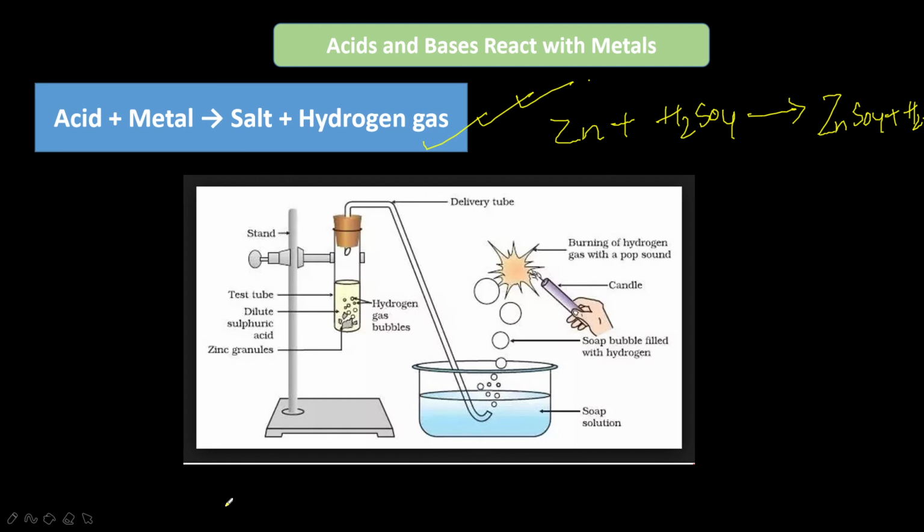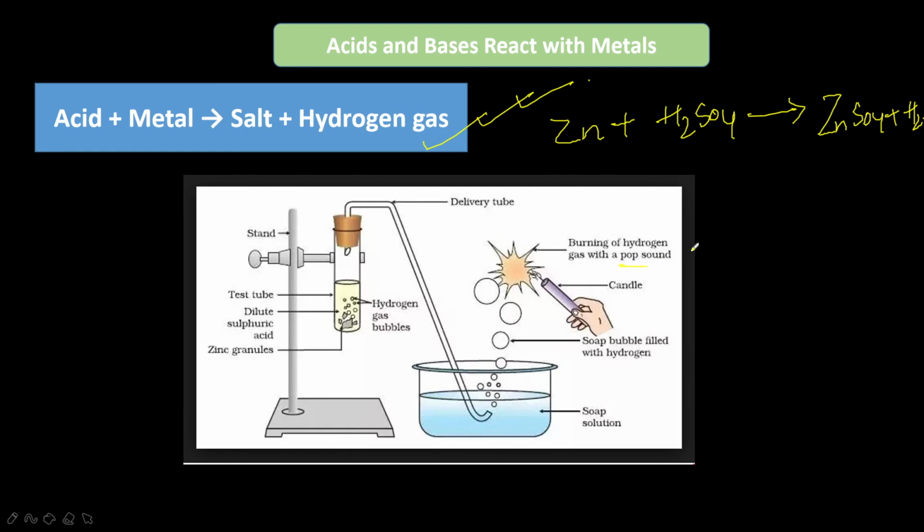If we bring a burning candle near the gas which is filled in this soap solution, the gas present in the soap solution burns with a pop sound. When this pop sound is present, it is like making a little explosion. So that identifies that hydrogen gas is present. Hydrogen gas always burns with a pop sound.